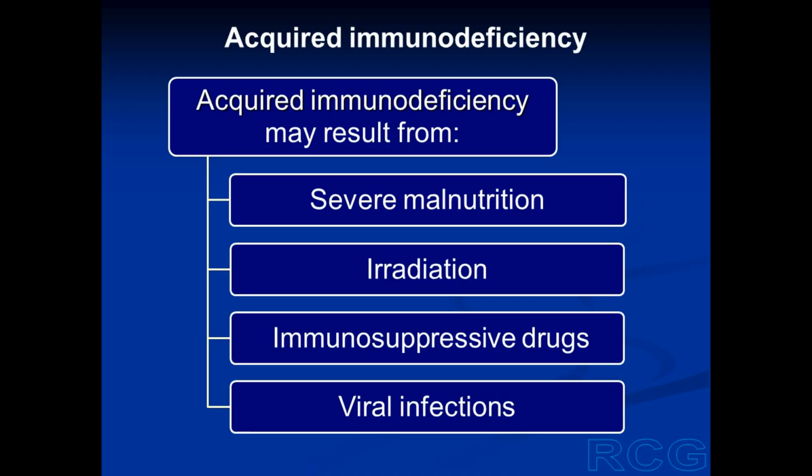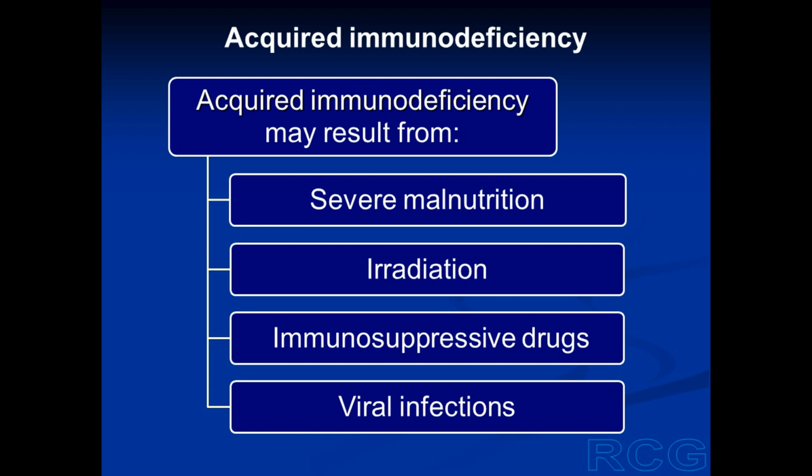Inherited immunodeficiency is not very common. In fact, it is uncommon. Much more common is acquired immunodeficiency, immunodeficiency that is acquired after birth. This acquired immunodeficiency can be because of malnutrition, severe malnutrition, especially protein undernutrition, because immunoglobulins are proteins. So if there is severe protein deficiency, the synthesis of immunoglobulins may be decreased.